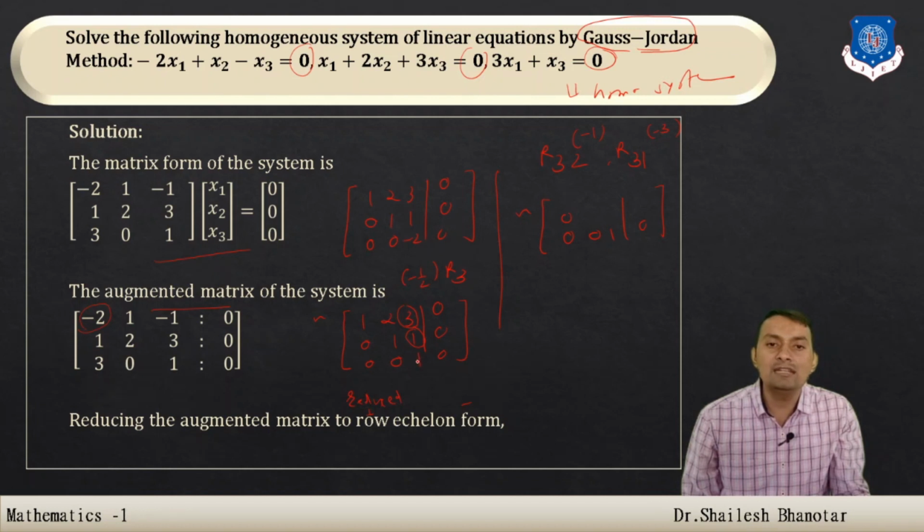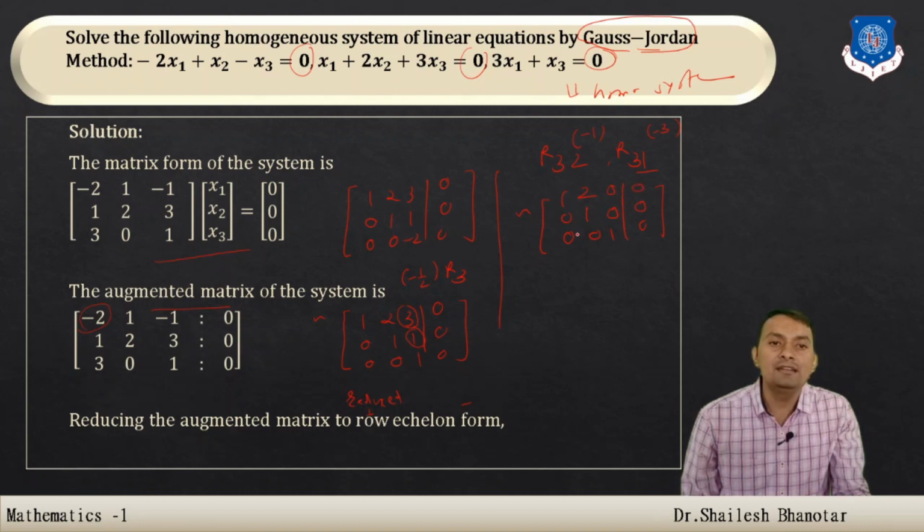Third row multiplied by -1 and added to the second row: -1 plus 1, that is 0, 0 plus 0, that is 0. Third row multiplied by -3 plus the first row: 0 plus 2 is 2, -3 plus 3 is 0, and here that is 0.